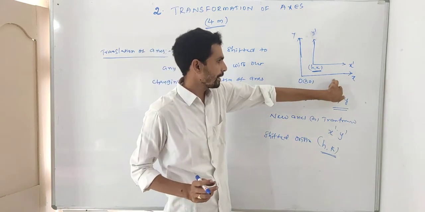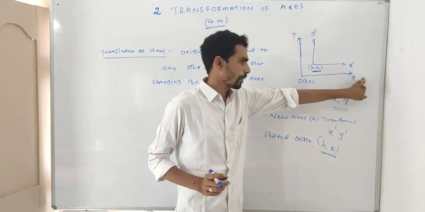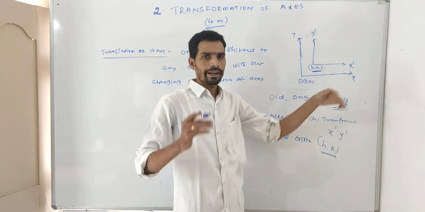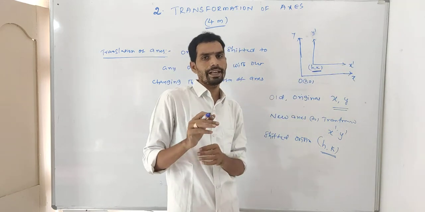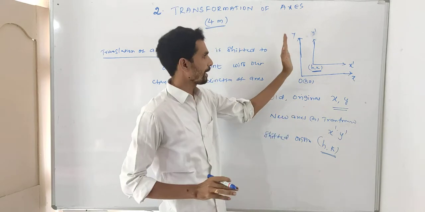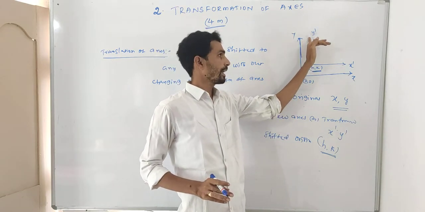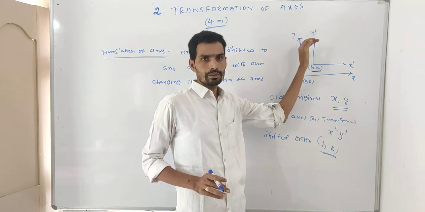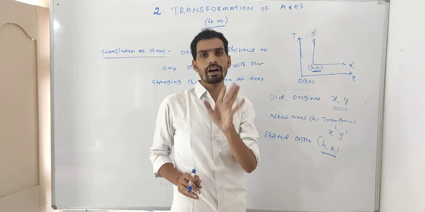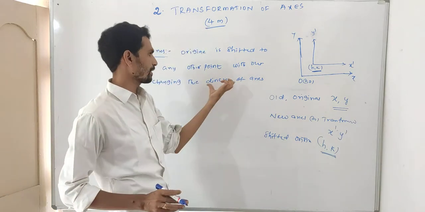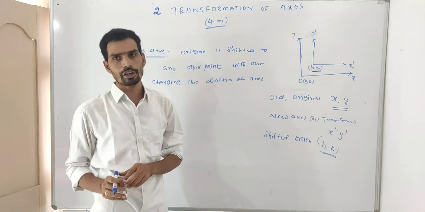What is the old direction? The x-axis direction is this one. X dash is this one. So x and x dash are parallel. Parallel means the direction is not changed. Similarly, the y direction is also the same. Only the origin is shifted, without changing the direction of the axis. The origin is shifted to h, k.